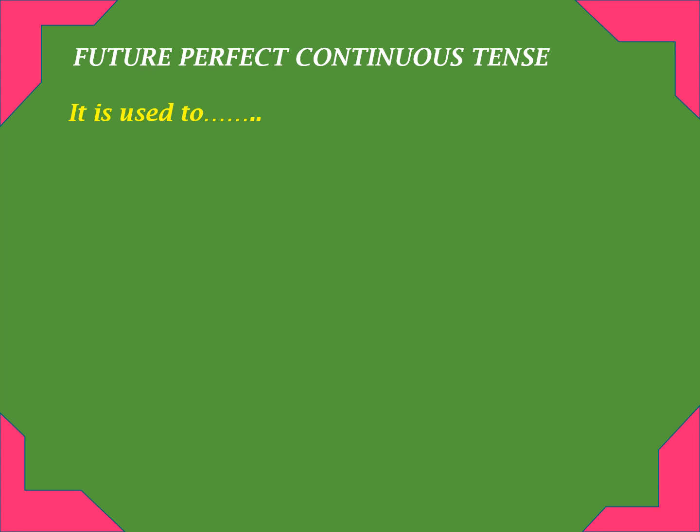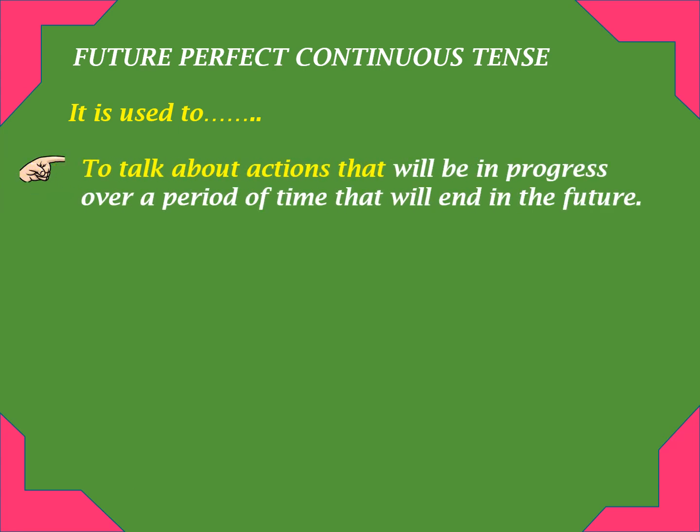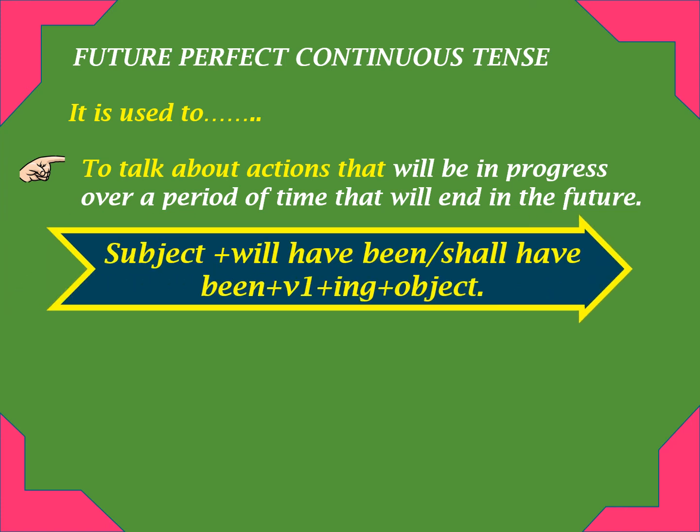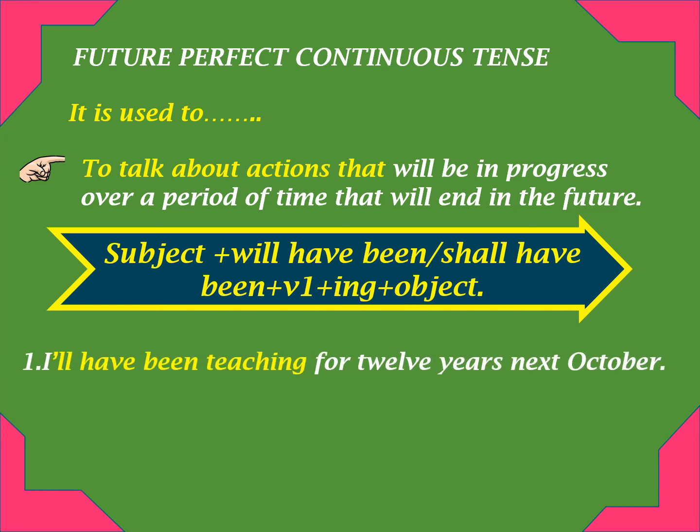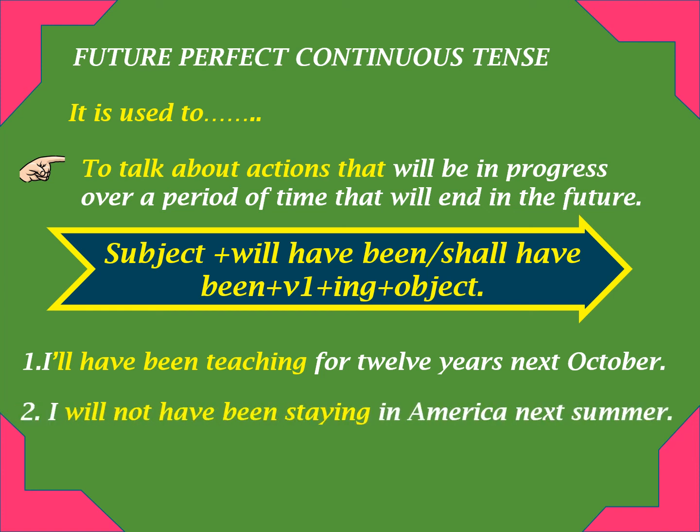Now let's see the future perfect continuous tense. It is used to talk about actions that will be in progress over a period of time that will end in the future. The structure of future perfect continuous tense is subject, will have been or shall have been, plus V1 plus ing, plus object. The examples are: I will have been teaching for 12 years next October. I will not have been staying in America next summer. She will not have been coming tomorrow.